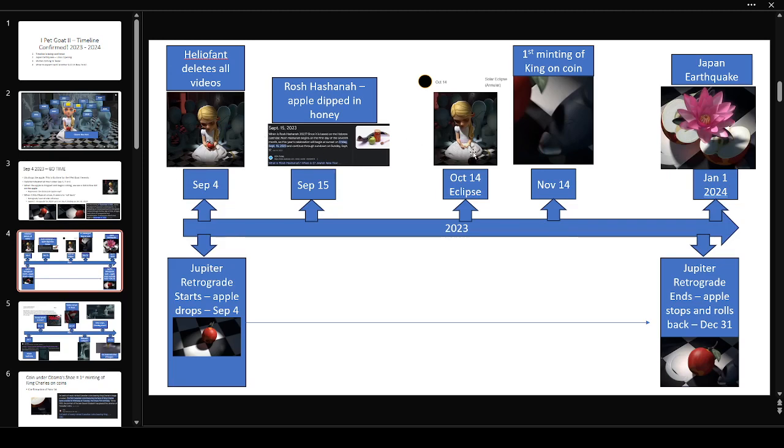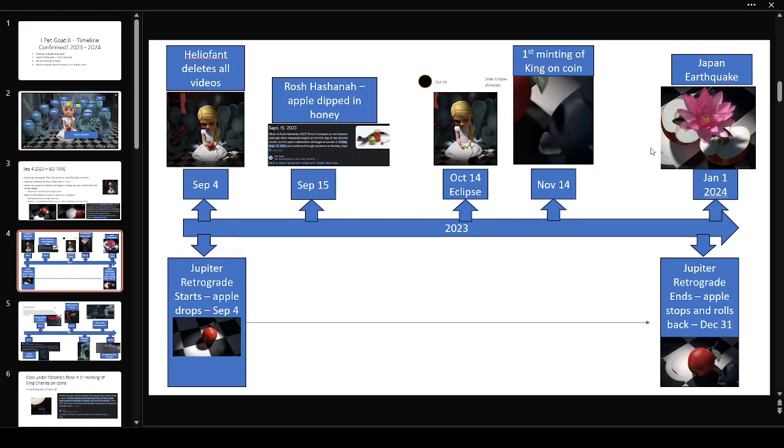When she drops the apple, we see the ring around Lily as the apple leaves, the apple representing the moon, creating the eclipse. So as the apple leaves, it's breaking the eclipse of October 14th. The apple then rolls across the floor, and then we see Obama's shoe covering this coin. The first minting of the king on coins was done in Canada, where I live, on November 14th. So that's confirmation of that time frame.